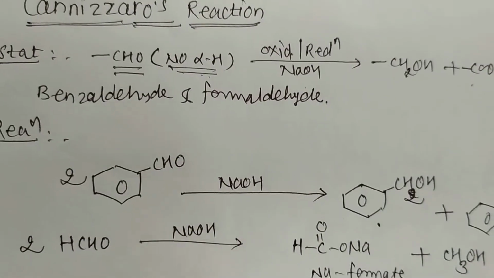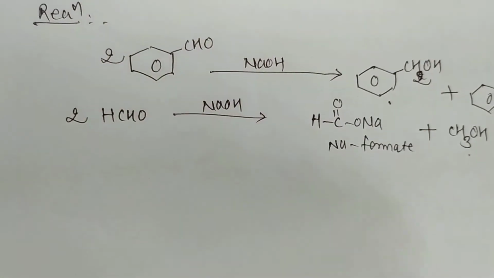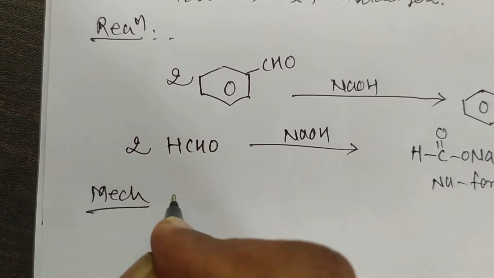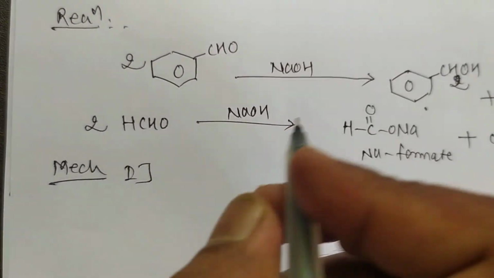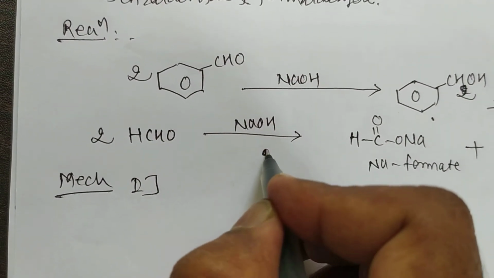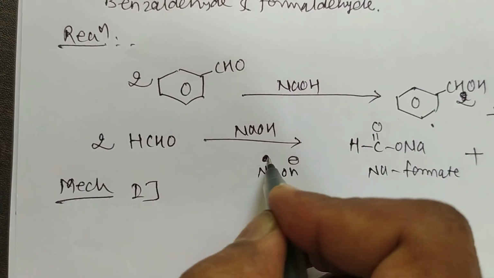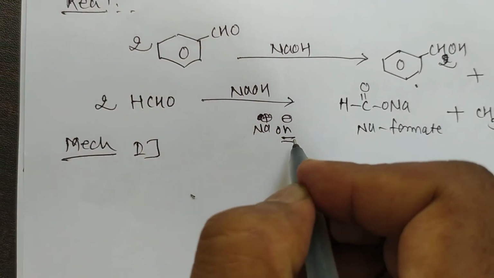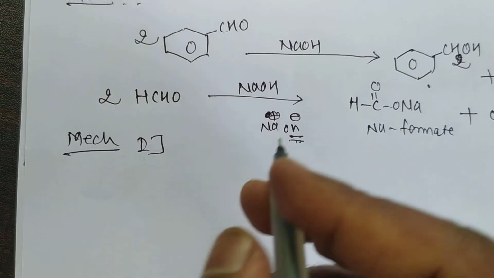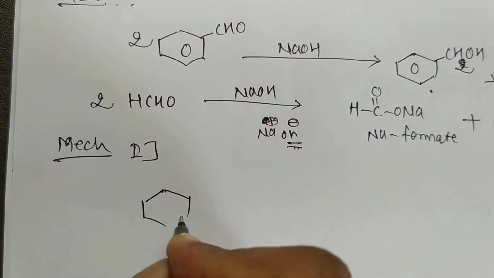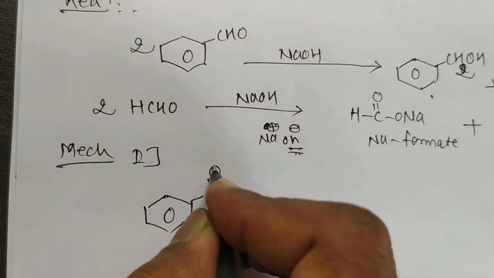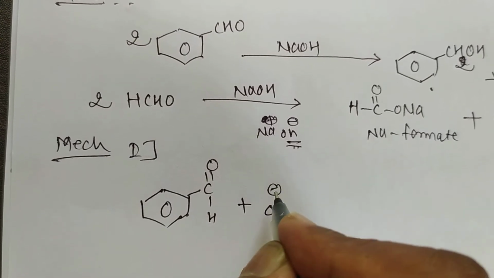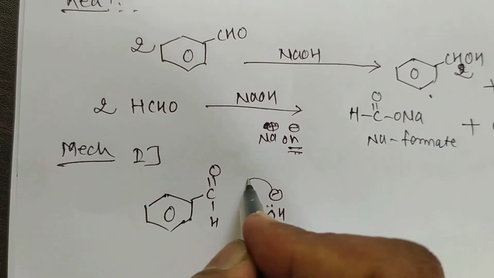The mechanism of this Cannizzaro reaction is carried out in 3 steps. In the first step, the base undergoes dissociation to give Na plus and OH minus ion, and this OH minus ion acts as a nucleophile. This nucleophilic attack takes place on one of the molecules of aldehyde. Suppose we use benzaldehyde, C double bond O H, then the nucleophilic attack of OH minus ion takes place on this benzaldehyde.